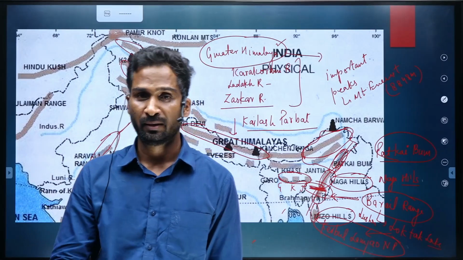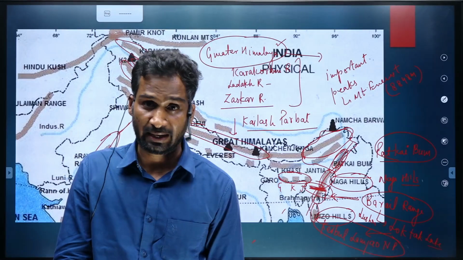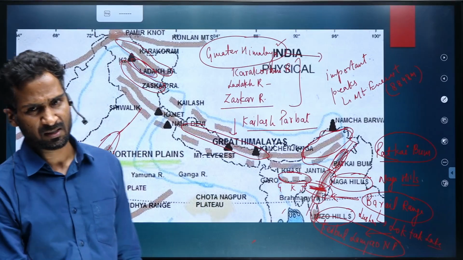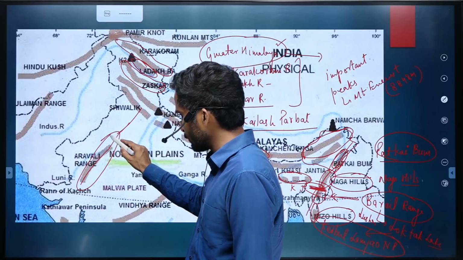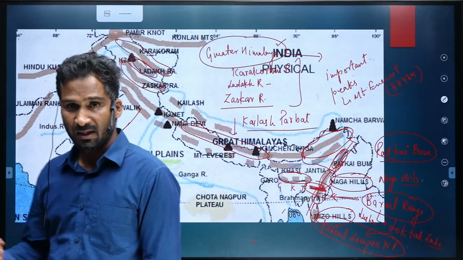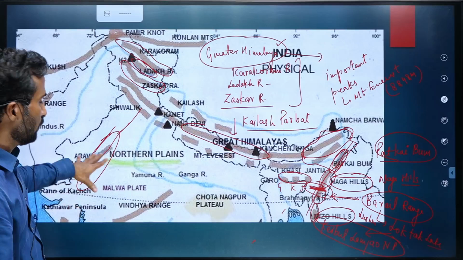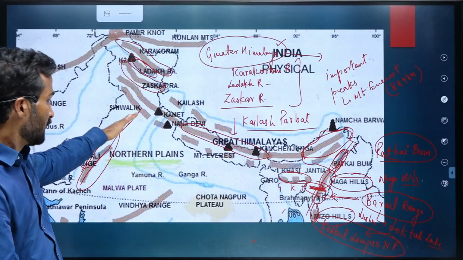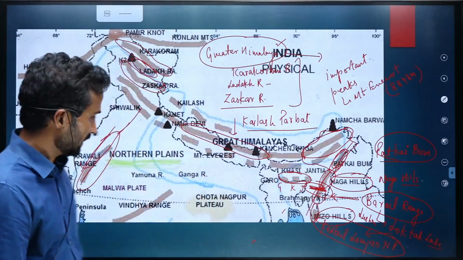It has undergone millions of years of weathering, and now it is a residual mountain, and the height of this mountain range is on average 600 meters. The height increases as you move from north to south. The highest height we have in the southern part, near Mount Abu. So you should know that the height increases from north to south. As you move towards Rajasthan, the height of Aravalis will increase.